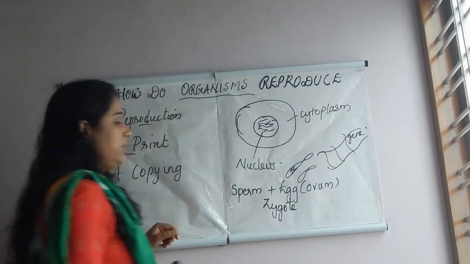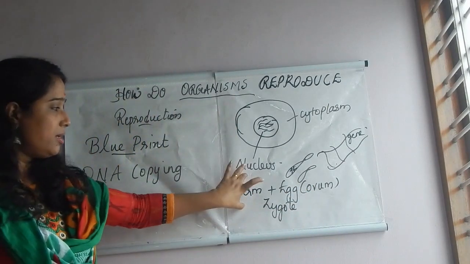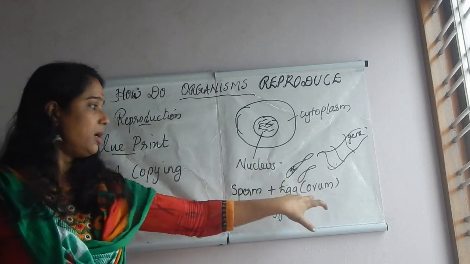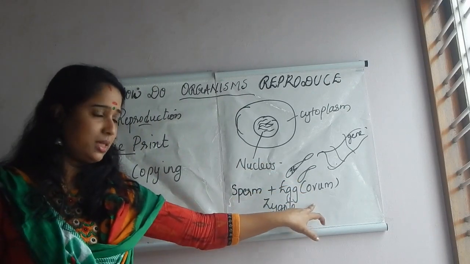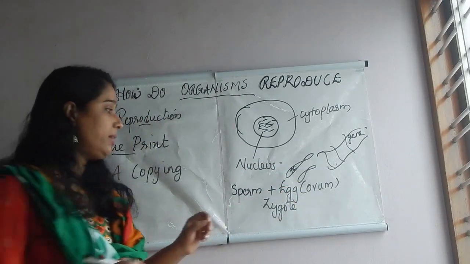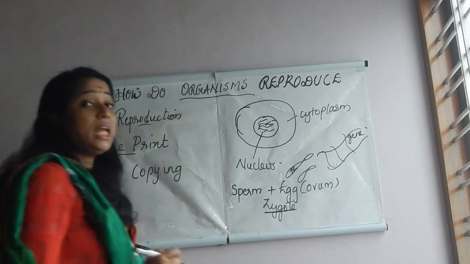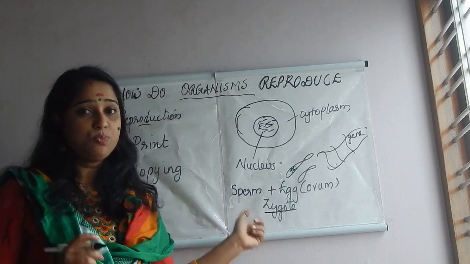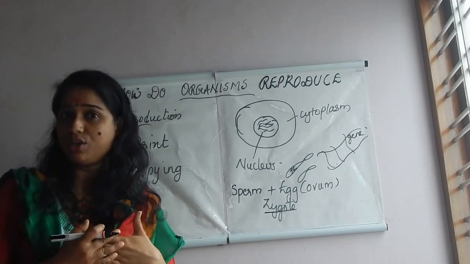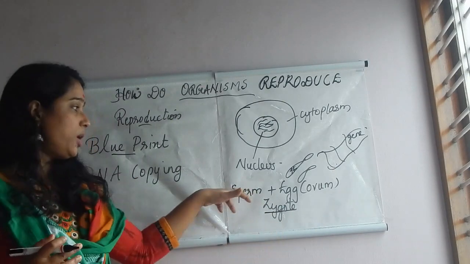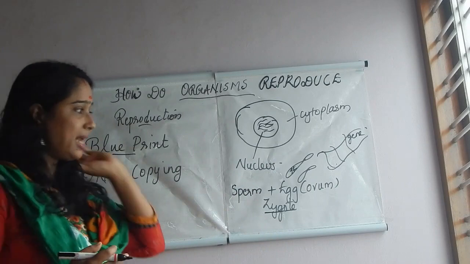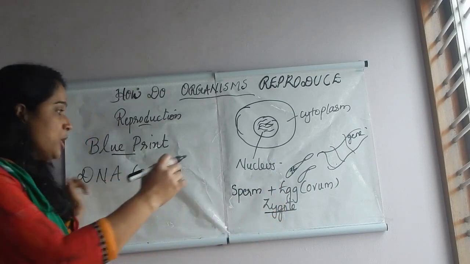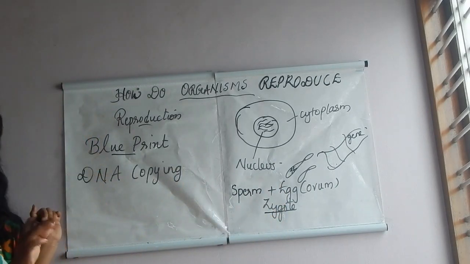Zygote. Sperm is the cell of the father. Egg is the cell of the mother, and they both join together to form what? Zygote. In the 8th standard, you study this in detail. Sperm plus egg join together to form what? Zygote. So the sperm comes from the father and the egg comes from the mother. So here, I said, first DNA copying.